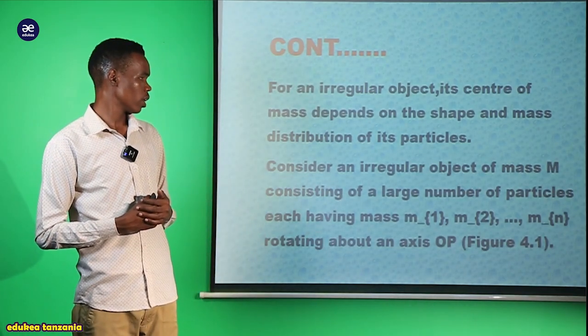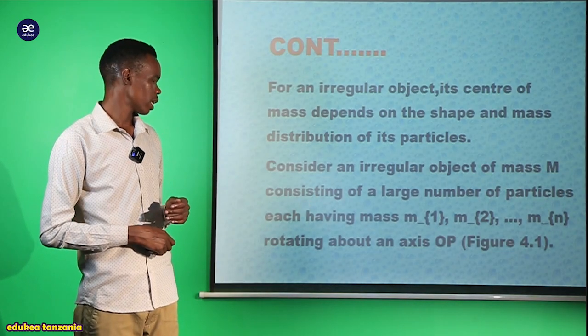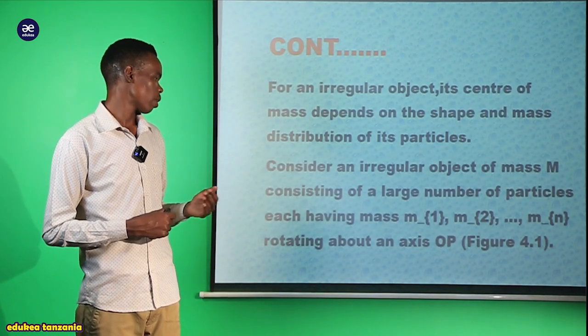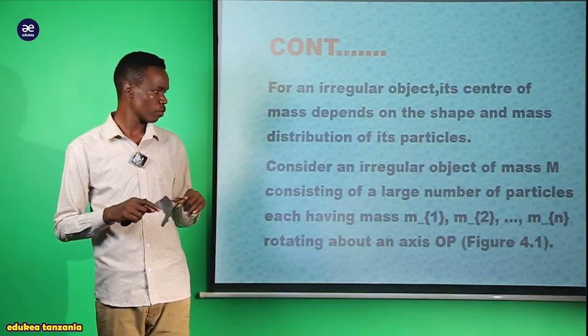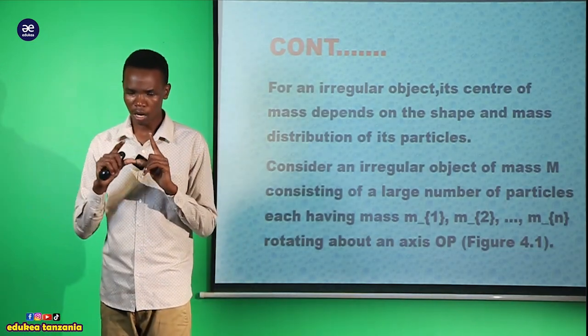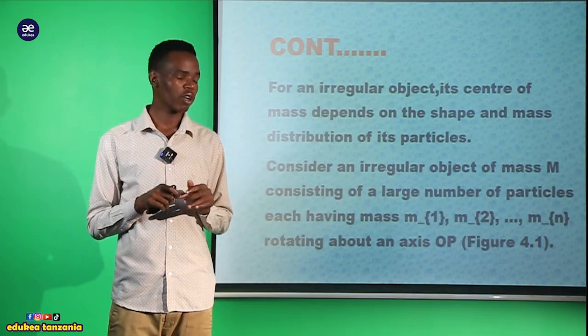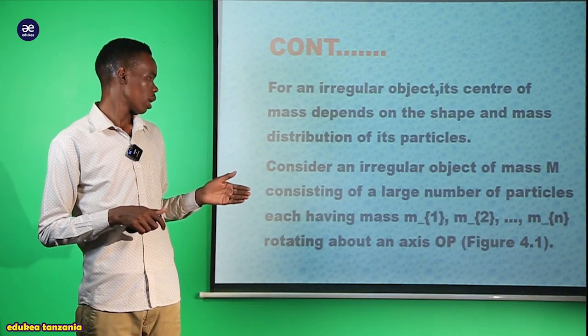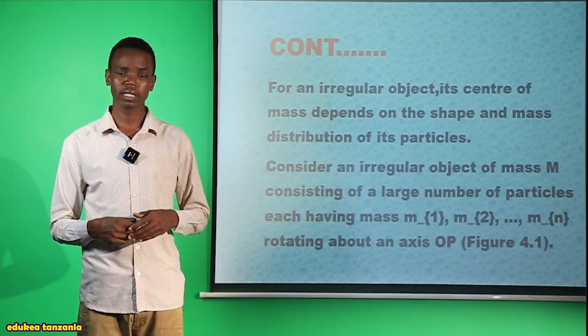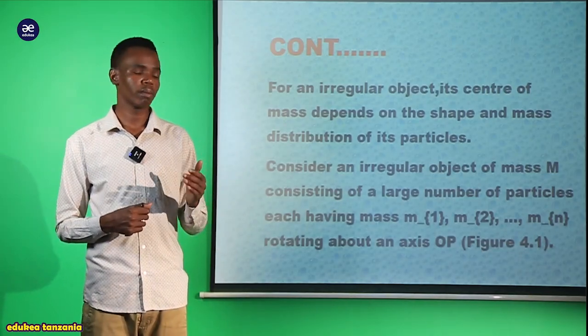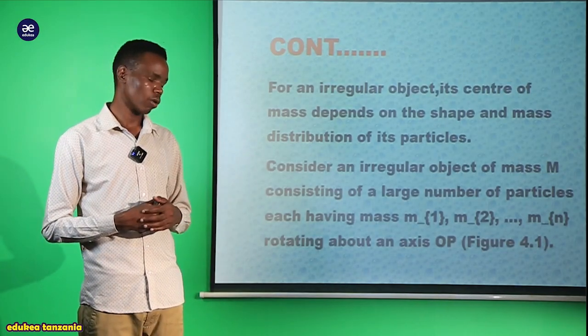So consider an irregular object of mass m consisting of a large number of particles each having a mass. Let us assume we have the irregular object, and this irregular object, my dear student, consists of masses. It has mass 1, mass 2, mass 3, and so on.